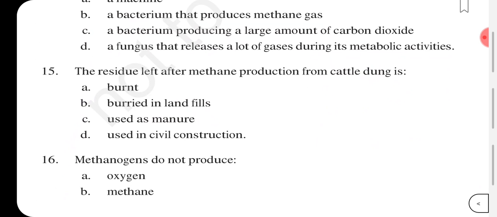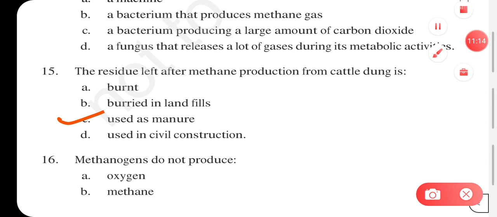Next one, the residue left after the methane production from the cattle dung is burnt, buried in landfills, used as manure, or used in civil construction. So here the answer will be, it is used as manure. So residues left after the methane production are used as manure.